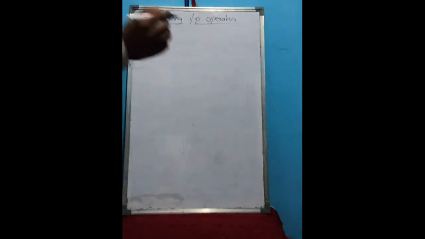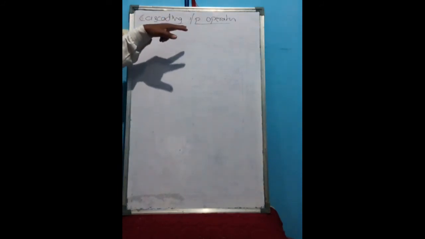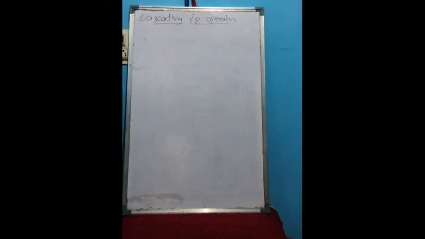Cascading input output operator means combining two, three, or many input output statements into a single one. That is possible in C++ by using cascading input output operators. Now we will see how it is possible.